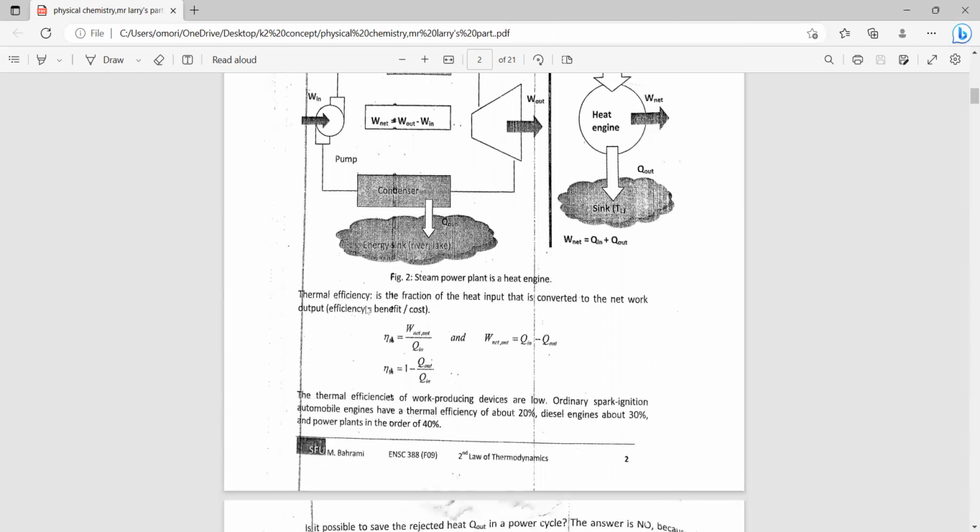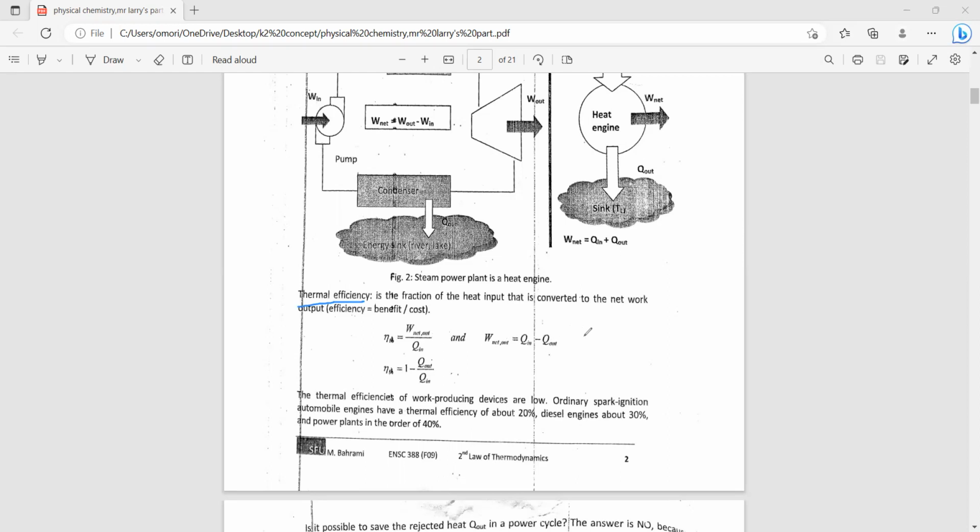Now, basically, to calculate the efficiency, you should take note of this formula. Efficiency is defined as the benefits divided by cost. That means the output work divided by the input energy. We know that the output energy is taken as the input heat minus the output heat.